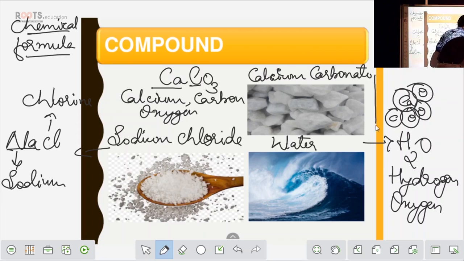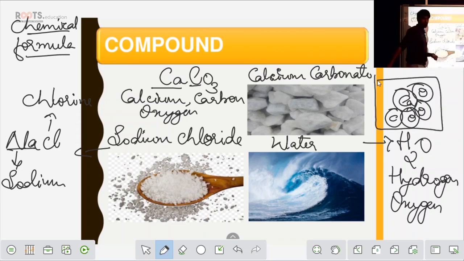This full thing I call a molecule, a molecule of a compound. Basically, a molecule is nothing but a combination of atoms. If it is a combination of the same atoms, you call it an element. If you are combining two or more atoms of the same type, then you call it an element. If you are combining atoms of different elements, then you call it a compound.